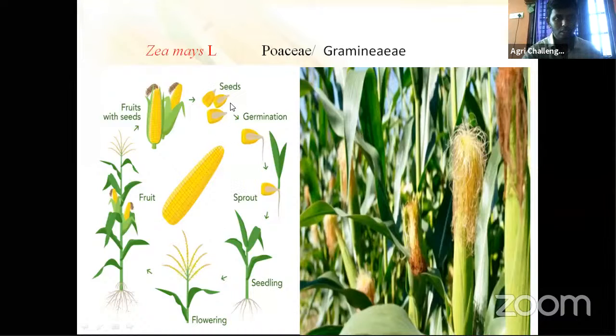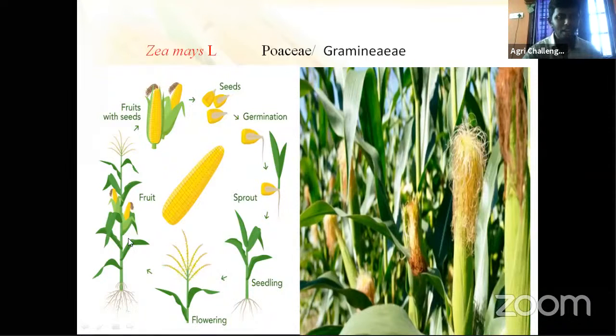Maize seed is sown, germinates, then seedling emergence, then it comes to the flowering stage, the reproductive stage.